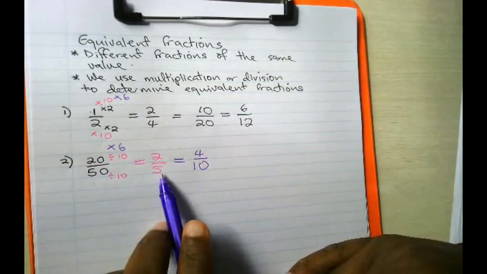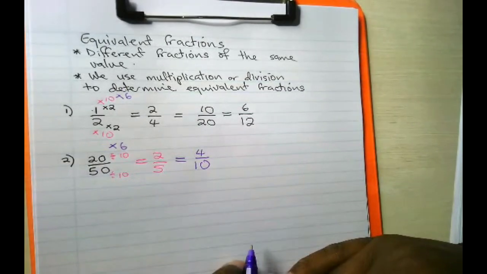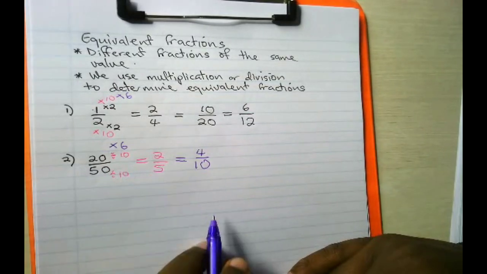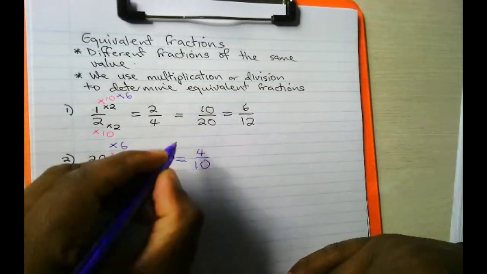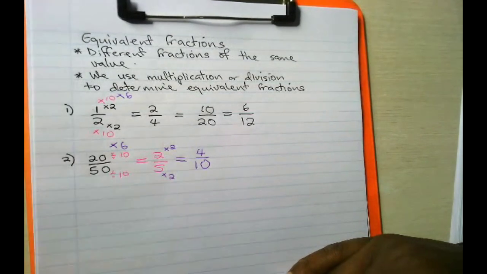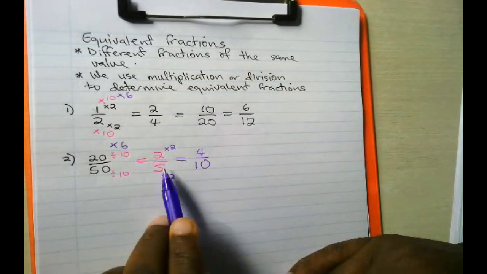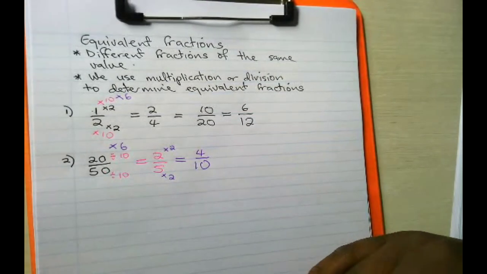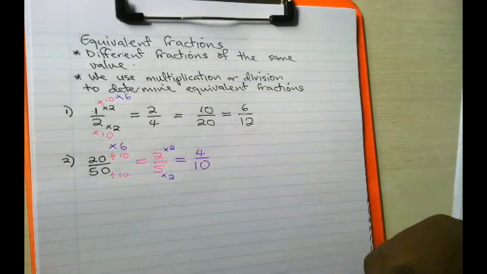From 2 over 5 to get to this one, do you realize that we can multiply by a certain number? 2 over 5 multiplied by which number? You multiply by 2. So 2 times 2 you get 4, 5 times 2 you get 10. These are equivalent fractions.